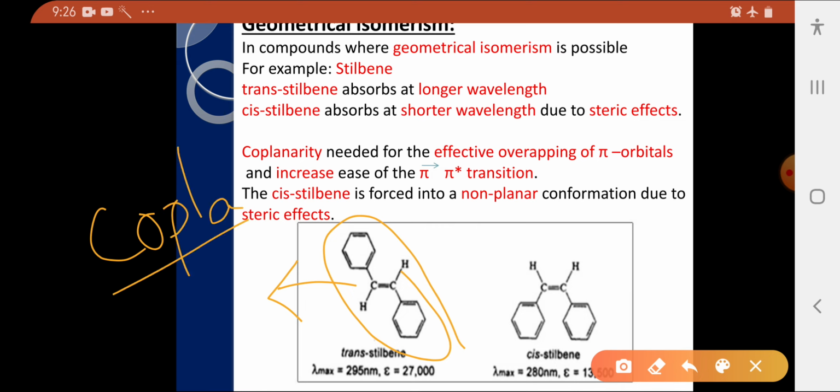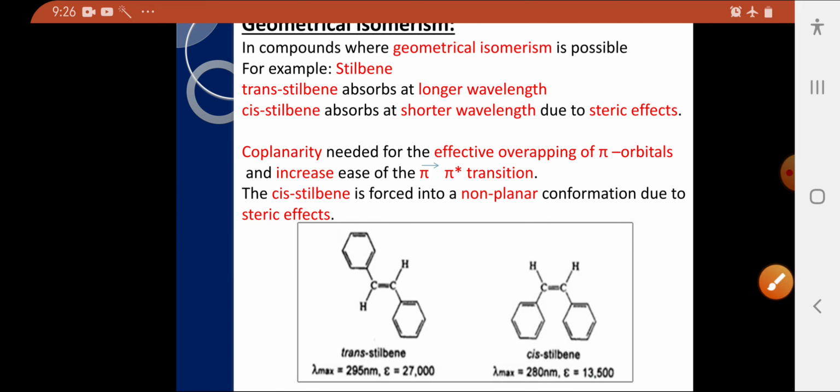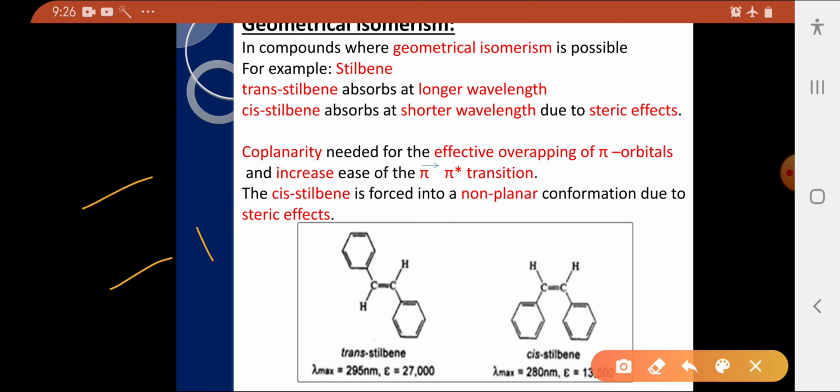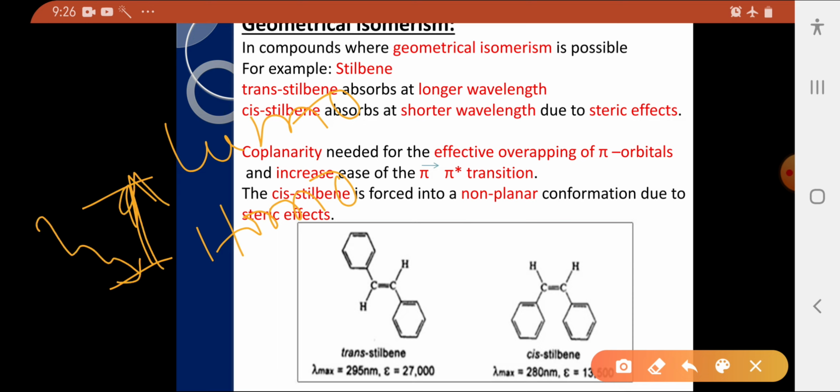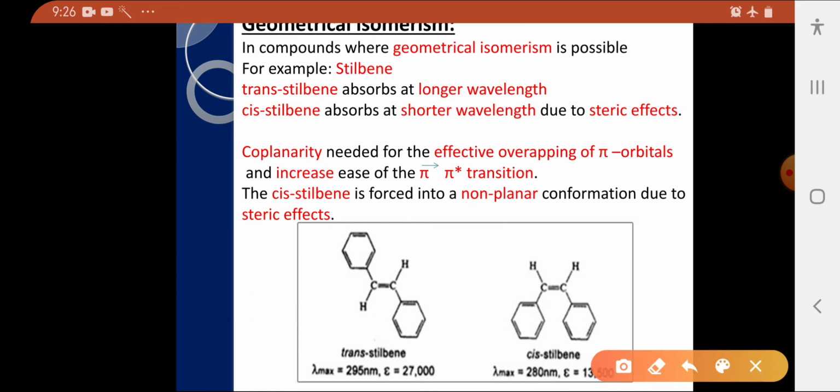Orbitals lie in the same plane, so that effective overlapping of pi orbitals is possible, means more conjugation is possible, and conjugation decreases the energy gap between HOMO and LUMO levels. Hence, it requires less energy for the electronic transition. As a result, lambda maximum value becomes longer. That's why this trans stilbene shows absorption at 295 with epsilon maximum value 27,000.